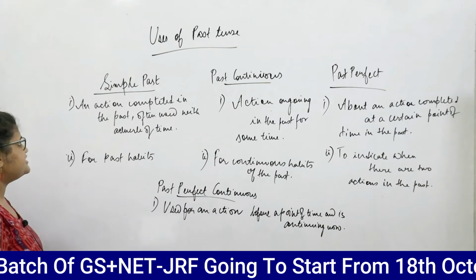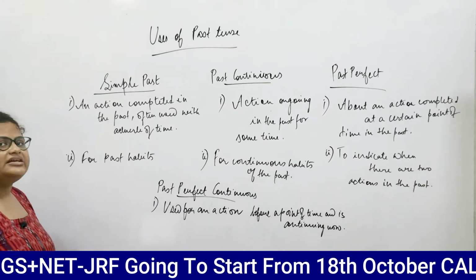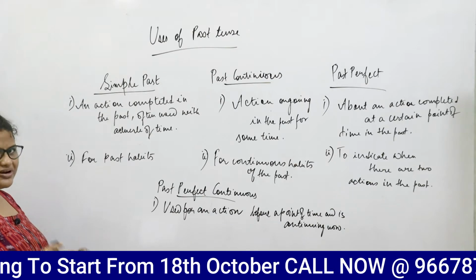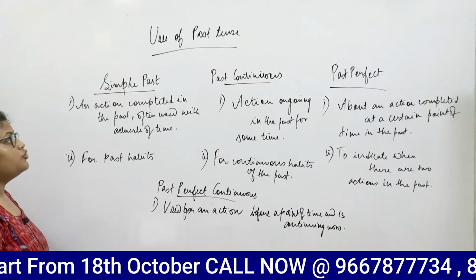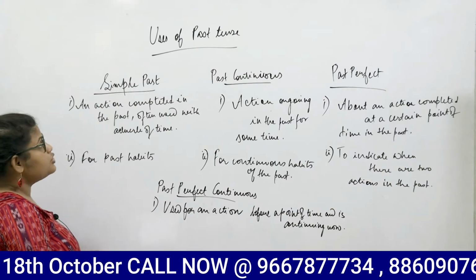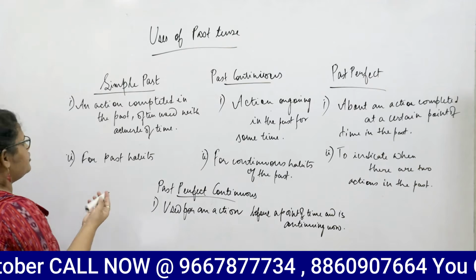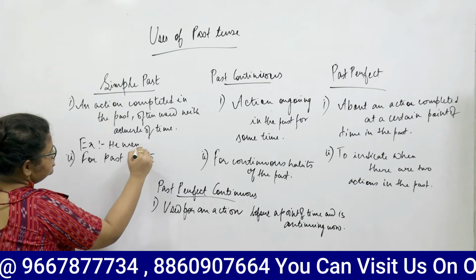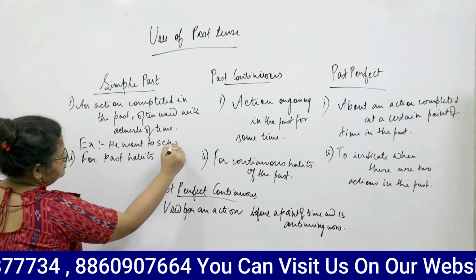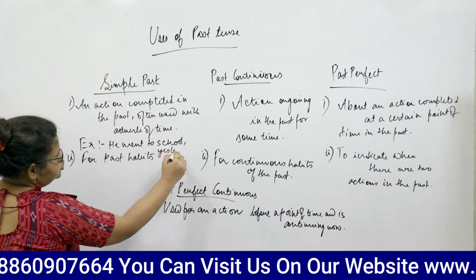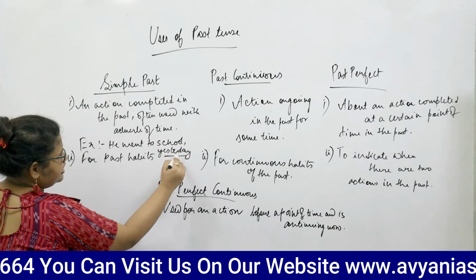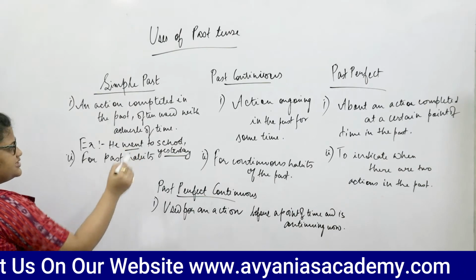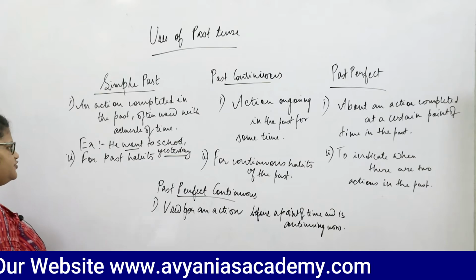For your simple past tense, it is usually used for an action that's completed in the past, and as I had told you repeatedly that we will not use the present perfect tense with the adverb of time. We will use the adverbial phrase of time with the past tense. For example, he went to school yesterday. So we are taking the adverbial phrase of time along with the past tense. Please do not use a present perfect tense for this.